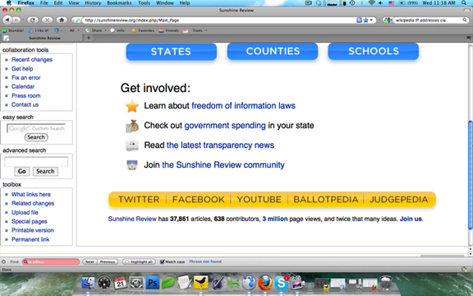We also have links to Ballotpedia and Judgepedia, our sister sites. Ballotpedia goes into information on citizen democracy, so referendum, initiative, and recall. And then you have Judgepedia, which breaks down judicial elections, judicial selection, and just basic information about judges.